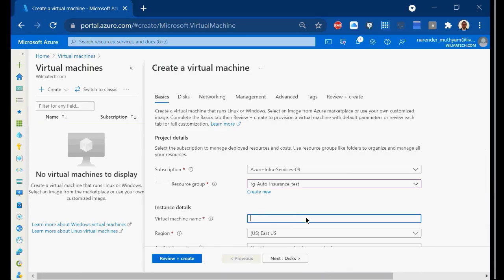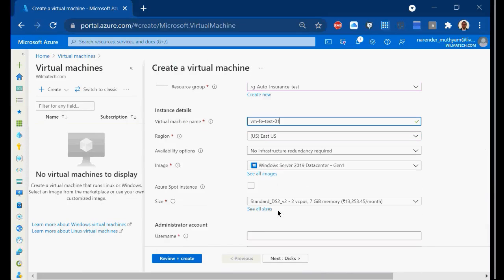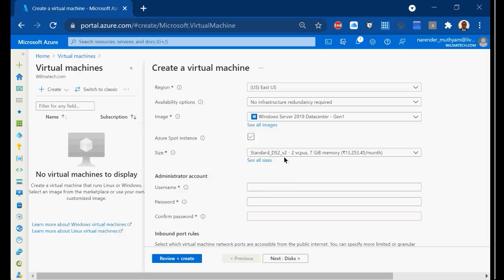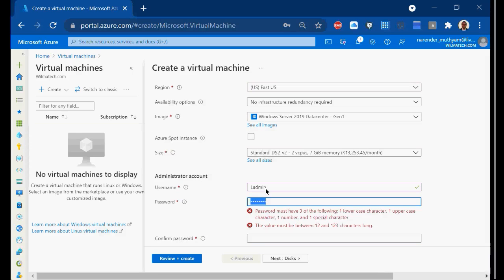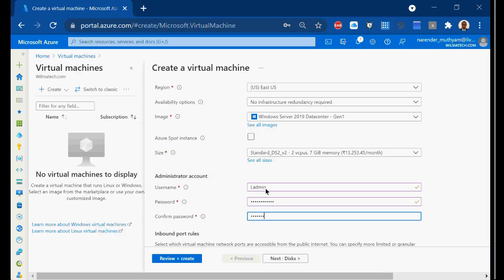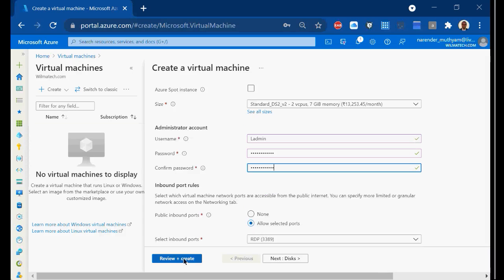And what is the virtual machine name I should start with? I say VM. And what is the purpose of the VM? Front end. What is the environment? Test environment. And what is the number? Likewise, I need to choose where to place it, what operating system I want on it, the size, and the username and password for the VM. So likewise, you can complete these things and review and create.